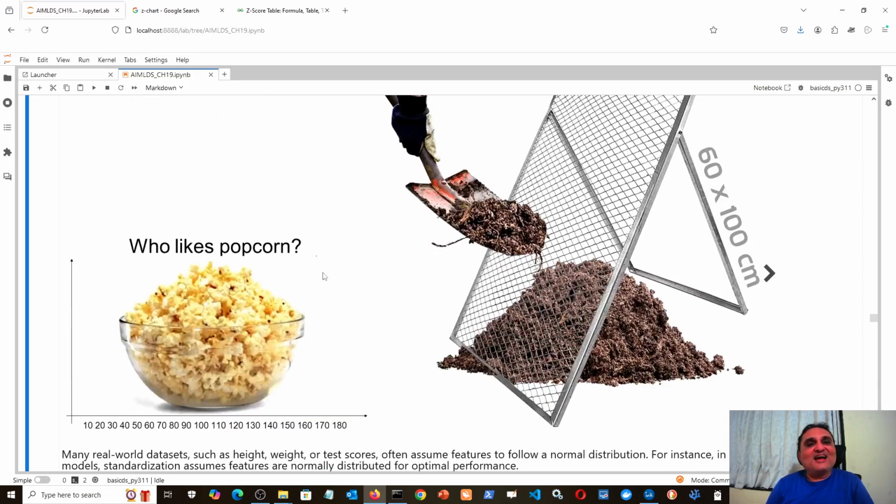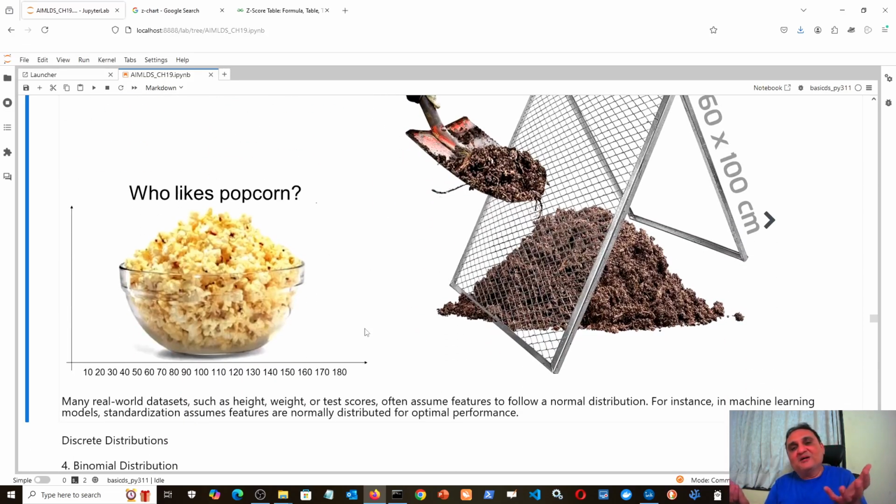Some very nice examples. Suppose you have a big container in which popcorn is being made, and now you want to distribute that popcorn to 5 kids. Each kid is standing in front of you, taking a bowl, and you just drop the popcorn like this from the container. Then the popcorn will get this kind of distribution.